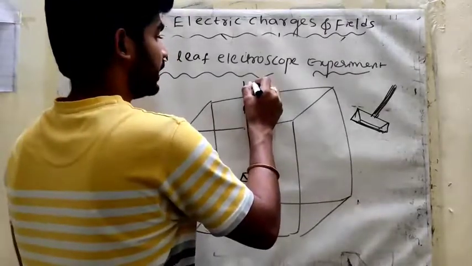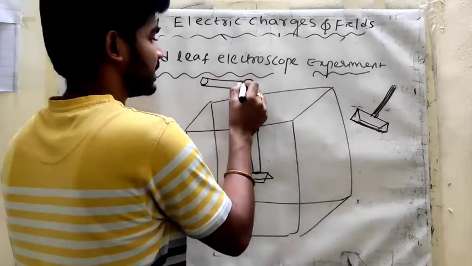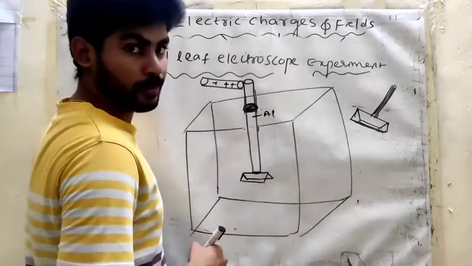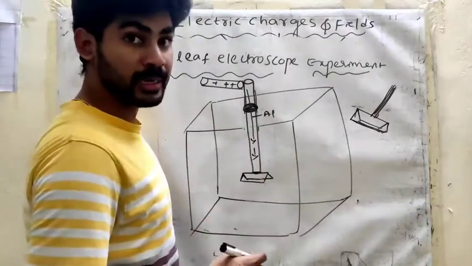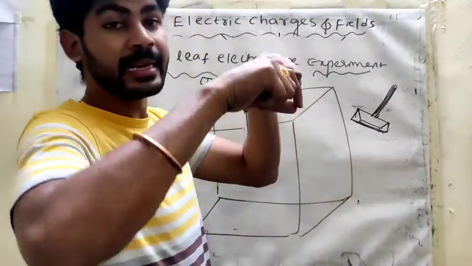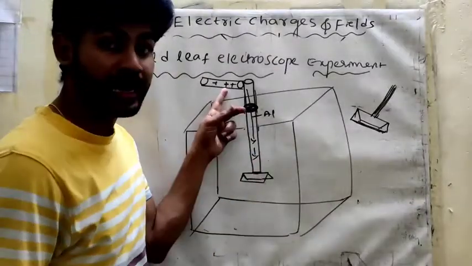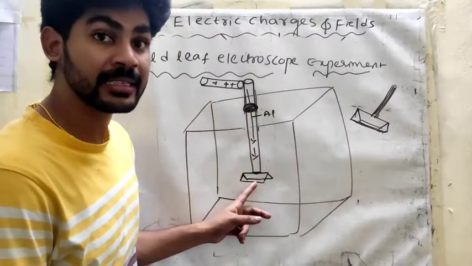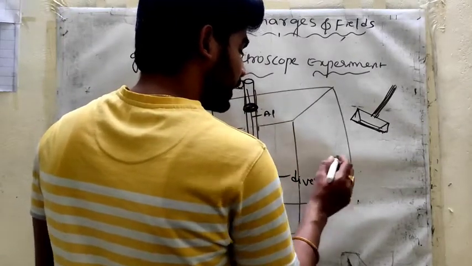Is it clear? Here I am connecting a conducting body. I am just touching the aluminium rod to the conducting body. So what happened? Positive charge passes to the aluminium. Gold is also a conductor. Initially the two gold leaves are contacting each other. When touched with the positive charge, these gold leaves separate and diverge.